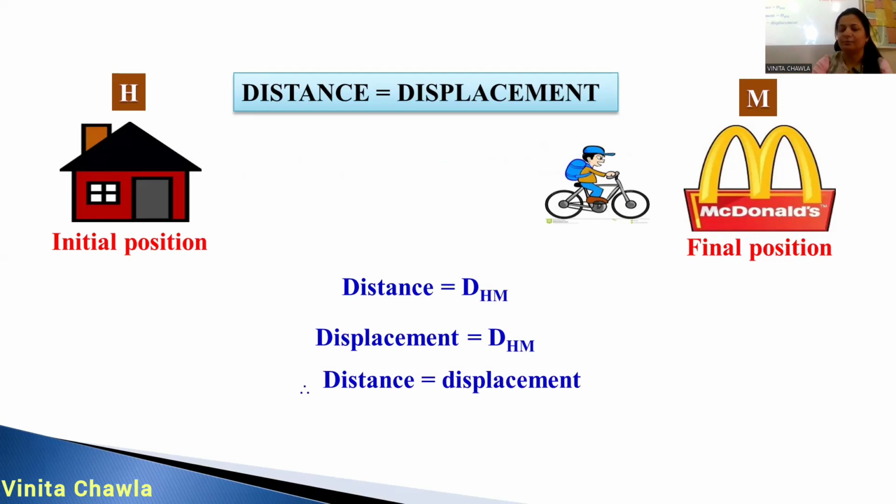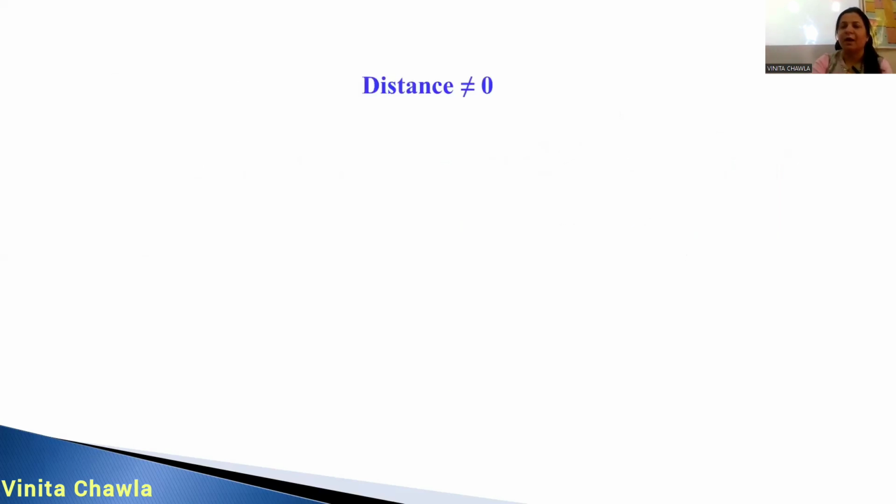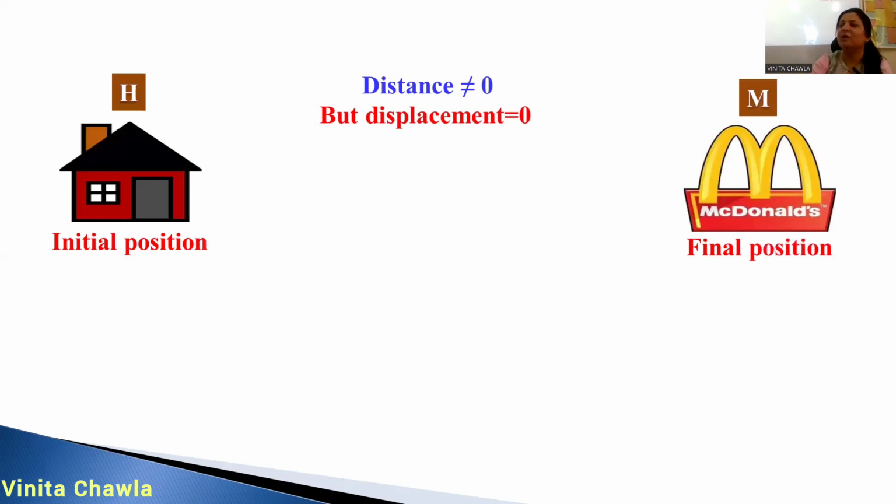Clear? Distance is never equal to 0, but displacement can be 0. So we'll consider a situation where you are at home, you go to McD and you come back. Then what is the total distance covered by you? Distance is home to McDonald's and then McDonald's to home.